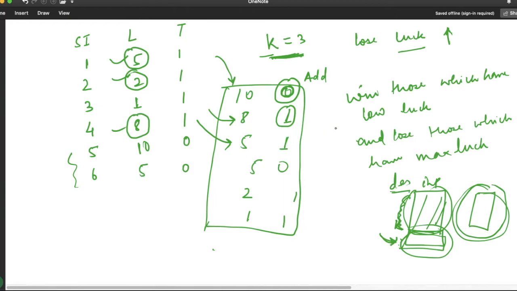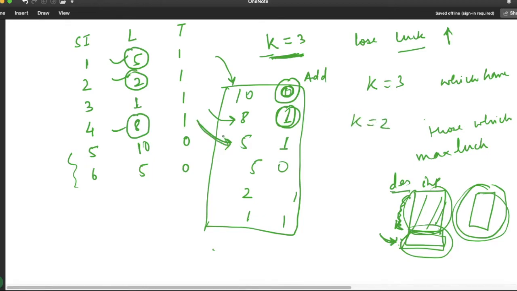We can lose till k, means after each loss we will simply decrease our k by 1. So initially my k was having value 3. After losing this one, my k became 2. So we move to the next element. Since this is also an important one, we lose this one. So here k will become 1. Losing means we are adding.